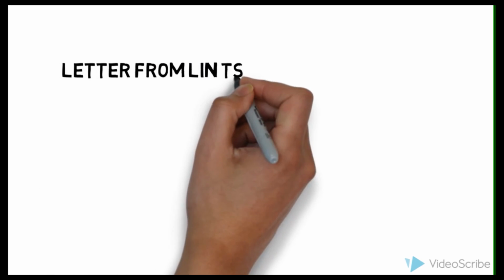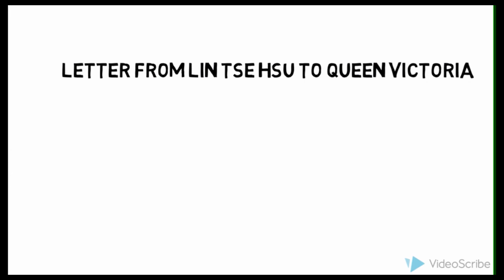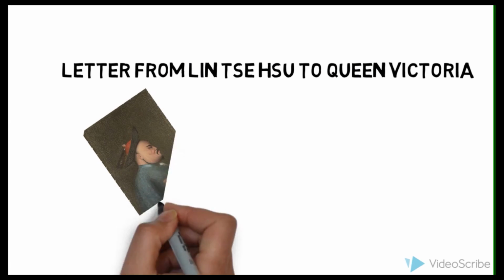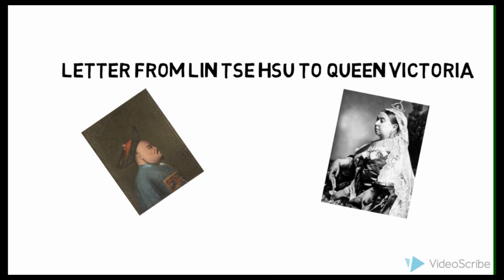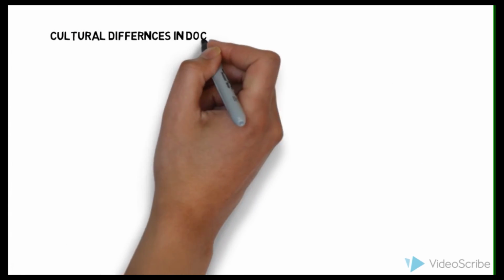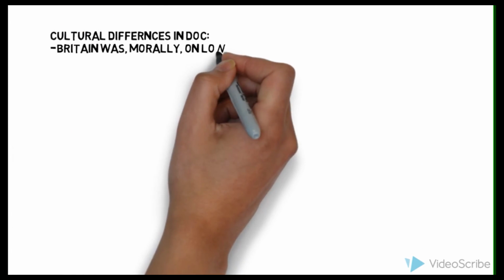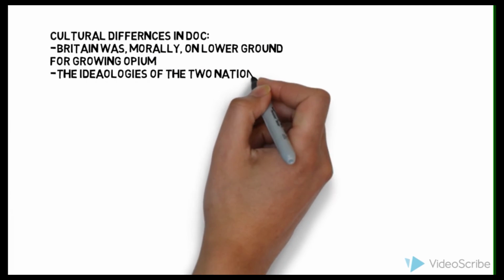The last document that will be introduced is another letter. The final document was a letter from the same man, Lin, but this time the letter was written to Queen Victoria. This letter concerned the opium trade and the harmful effects that it brought to China. This letter was written right before the Opium War and it detailed the Emperor's plea with the Queen. The letter, though written by Lin, was actually commissioned by the Emperor, intended not only for the British, but the British merchants, etc.